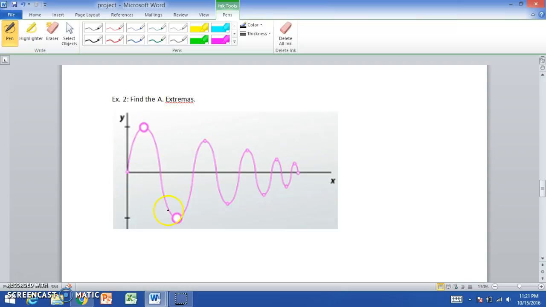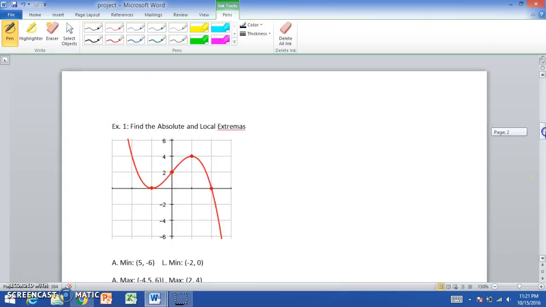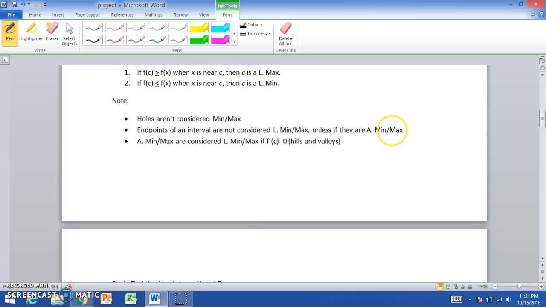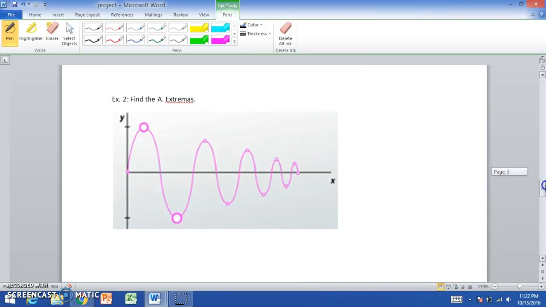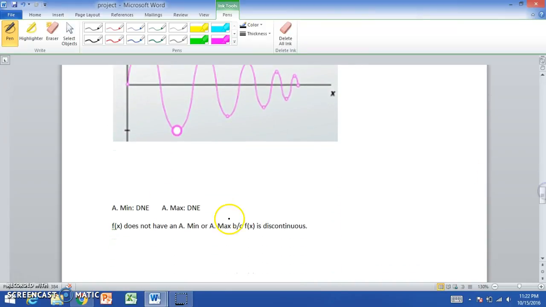Looking at the graph, you can see that the hills and valleys all are holes. So we can say that they do not exist, as I stated in the notes, holes are not considered minimums or maximums. We can write it as absolute minimum does not exist, and same with the absolute maximum. If you were to write it in a sentence, f of x does not have an absolute minimum or absolute maximum because f of x is discontinuous. That is the end.